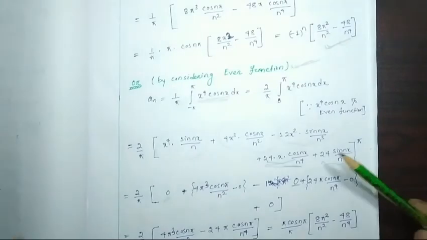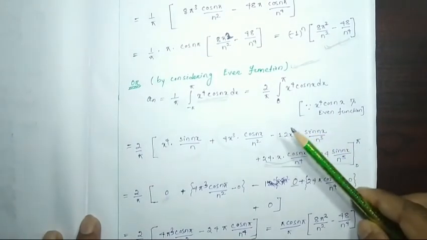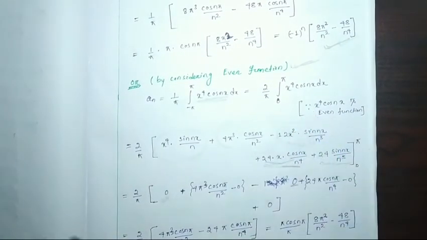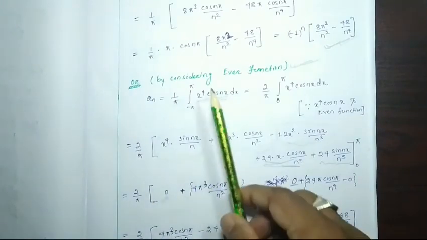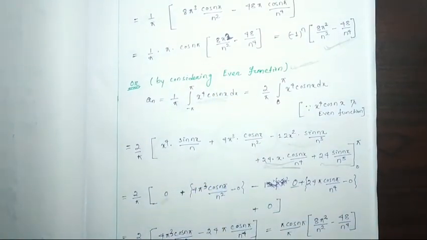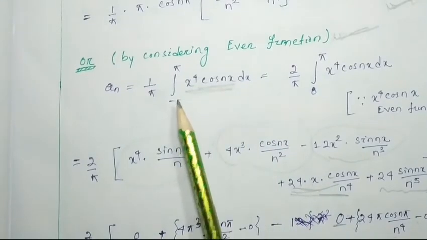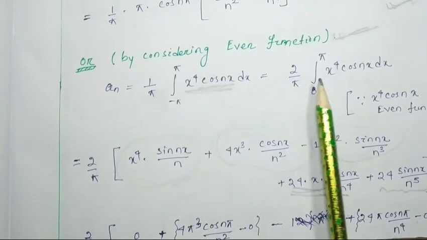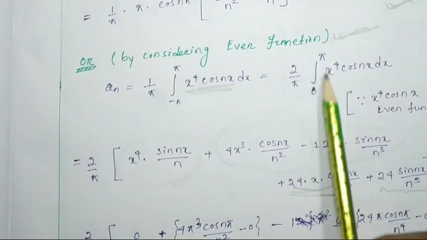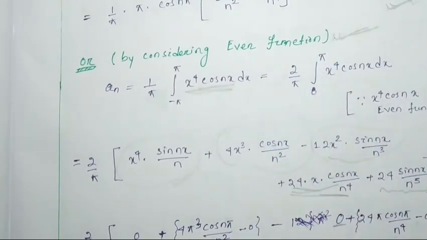Here also we have to put 2 times, but I suggest we consider the even and odd function method. If we have an even function with integration from minus pi to pi, first we write 2 by pi, 0 to pi, like this, then we do the integration.